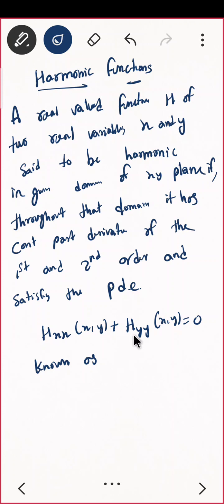Which in physics you may have seen, this Laplace equation, and if there were a PDE course, it would be full of just this, the Laplace equation. So when do you say a function is a harmonic function? When that function is continuous and has first and second order partial derivatives, and it must satisfy an equation, the Laplace equation, hxx plus hyy equal to 0. So is the definition clear? Whenever we say harmonic function, you need to understand hxx plus hyy equal to 0, where h has continuous partial derivatives of first and second order.